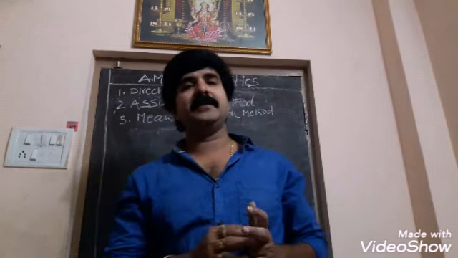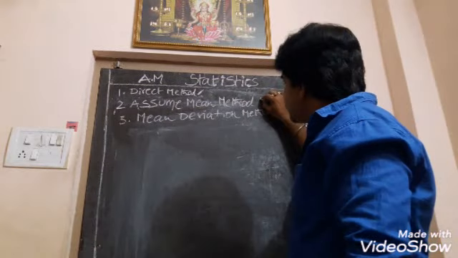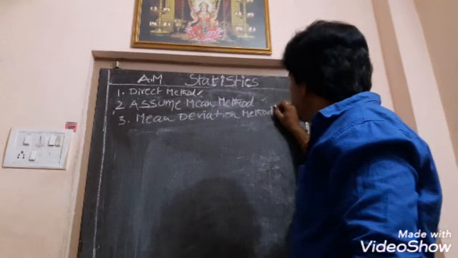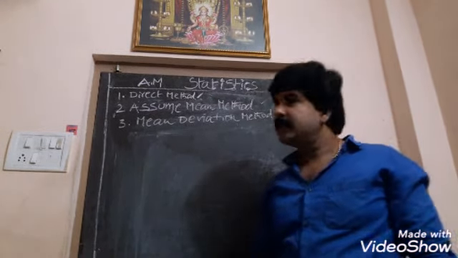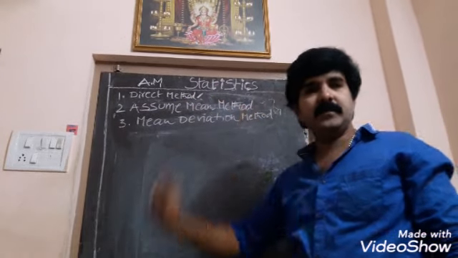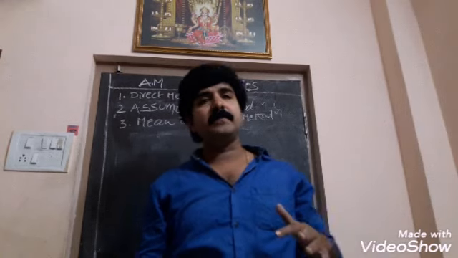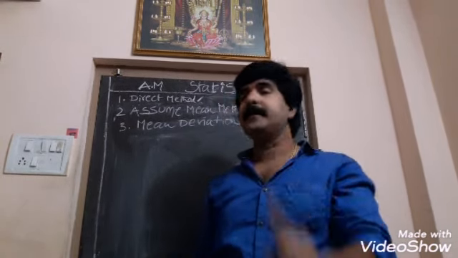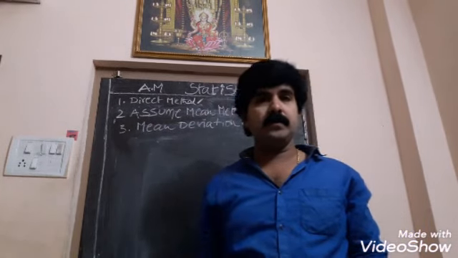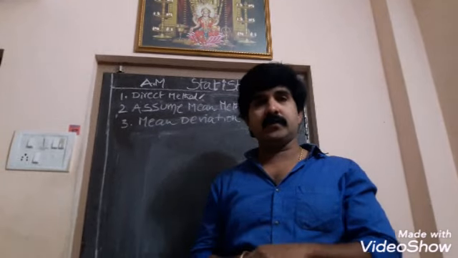The assuming mean method as well as the mean deviation method are one and the same, only small calculation different, but direct method is a different one. In the examination, you will be asked to find out AM on your own, or he will specify from which method you have to do the problem. So you have to solve the problem by the method you are asked.